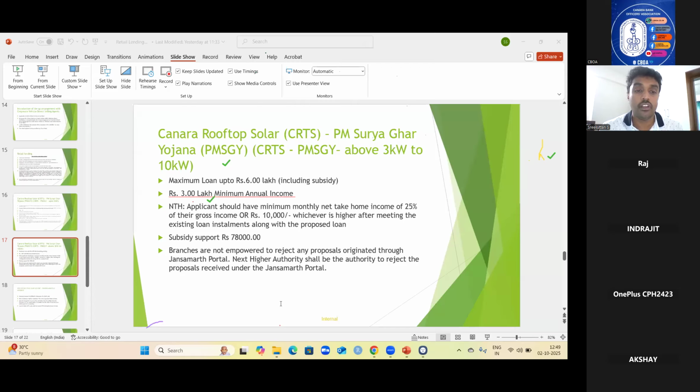Suppose the customer has an MSME loan of 10 lakhs and you are required to give a Canara Vehicle loan of say 5 lakhs, you need not consider 10 lakhs plus 5 lakhs. Aggregation of liabilities need not be done for two different sectors, retail lending and MSME.